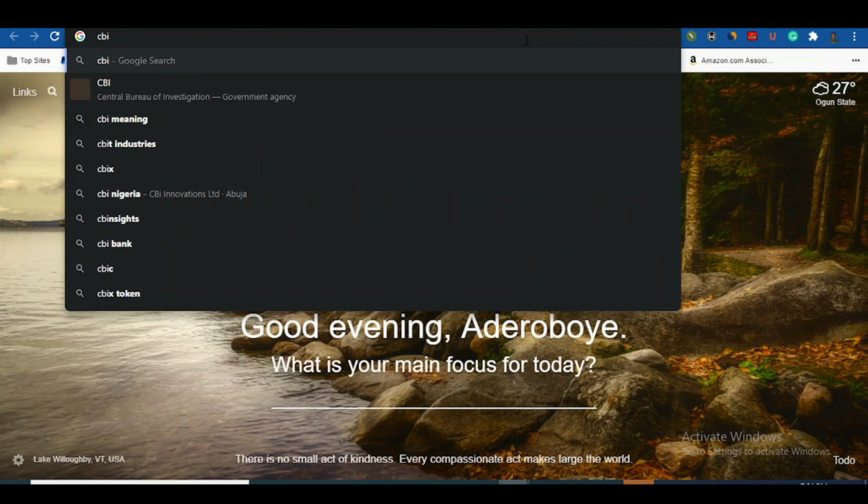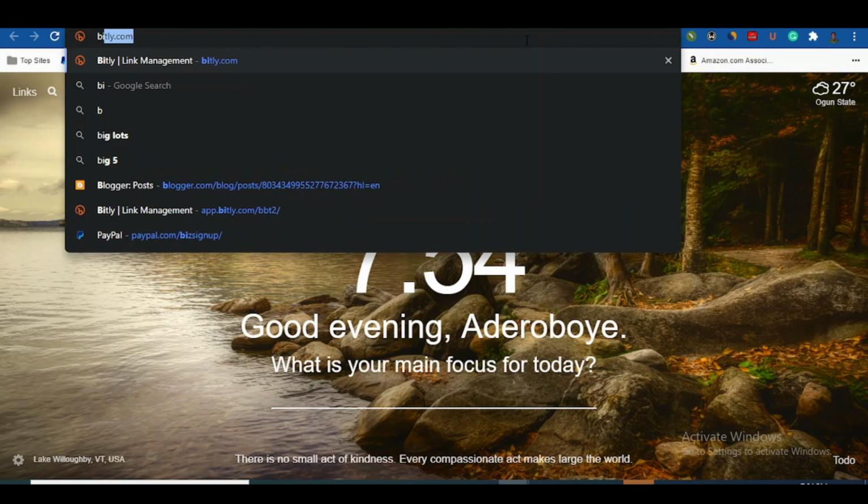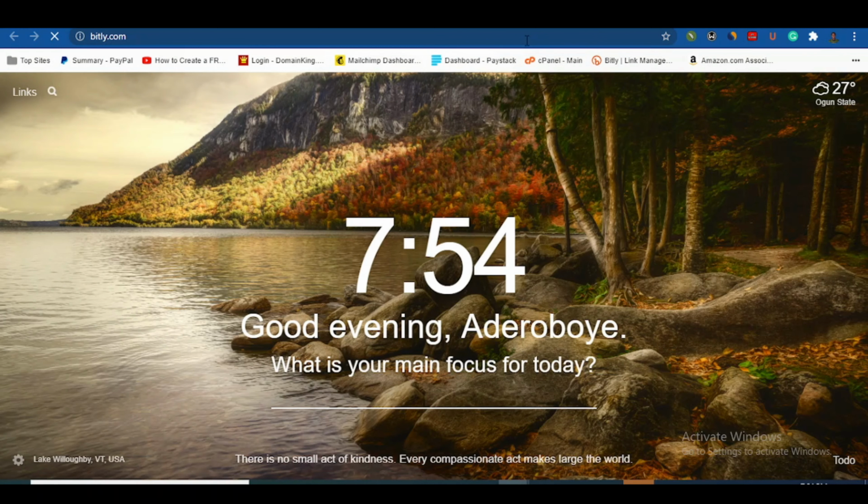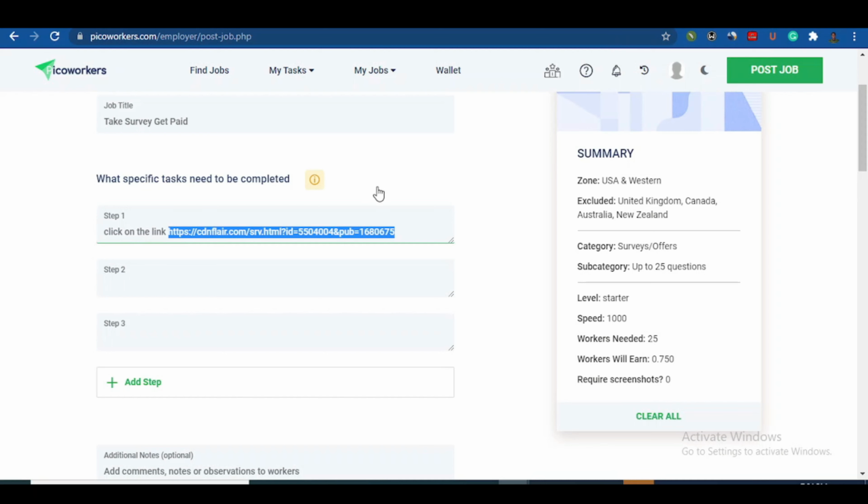When you come to a website like Bitly, let me see, bit.ly.com, you are going to be able to shorten your link. So when you shorten the link, you are going to send the link. That link is kind of long. You can leave it like that, so it's not as if it's going to hurt you, but as you can see, this link is quite long. Although you can leave it if you want to, you can come to Bitly here and shorten it. Okay, it's loading.